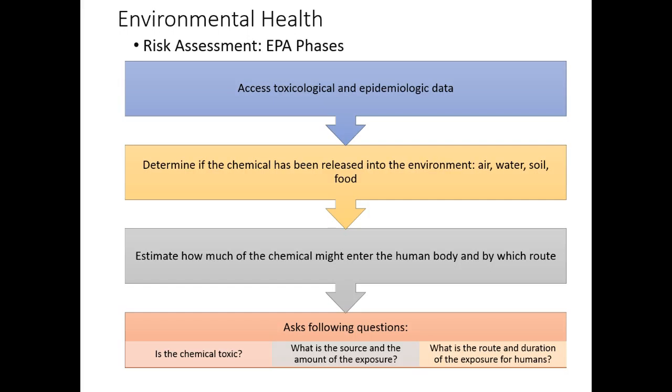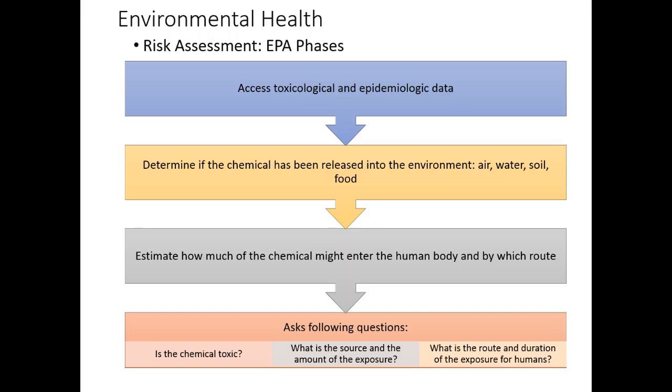These are the phases the EPA uses when assessing environmental risk. The first step is to assess the toxicology and epidemiology data. Why is this a risk? The second step is to determine if the chemical has been released into the environment. How has this been released? Air, water, food, soil? The next step is to estimate how much chemical might enter the body and how. Have they ingested it, absorbed it, breathed it in?